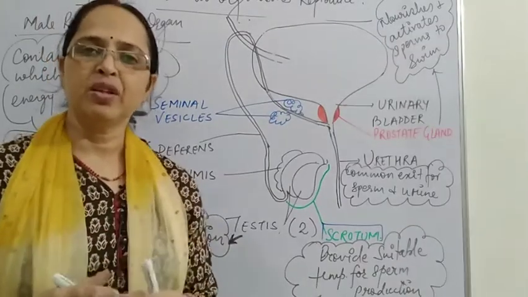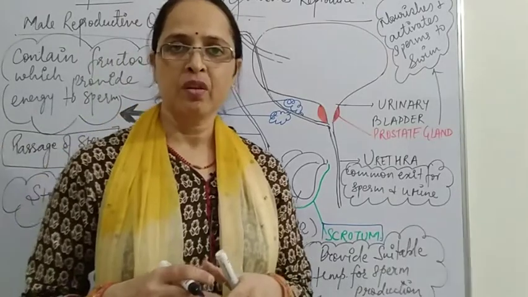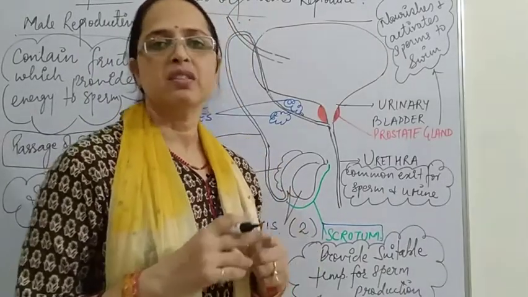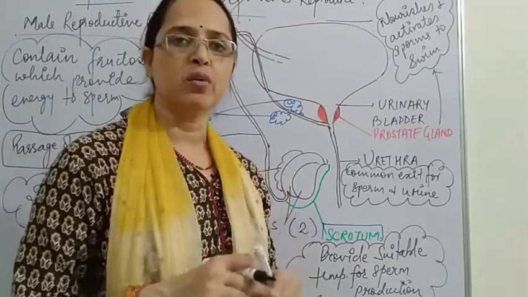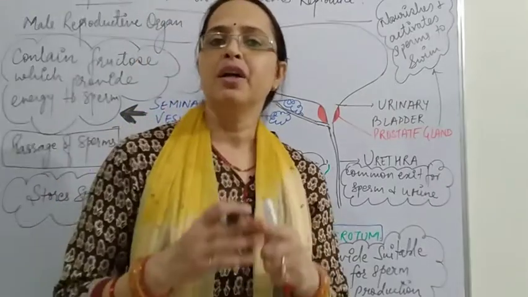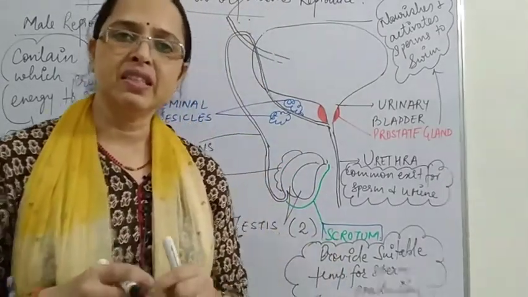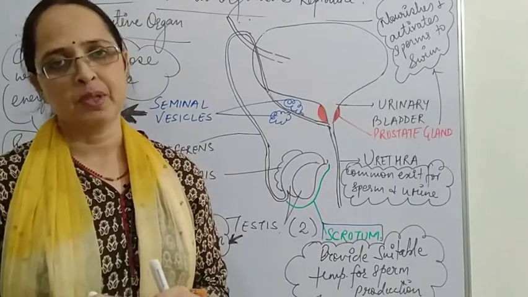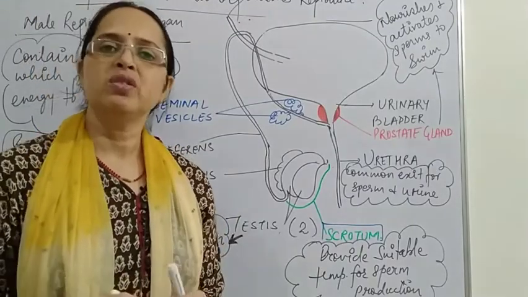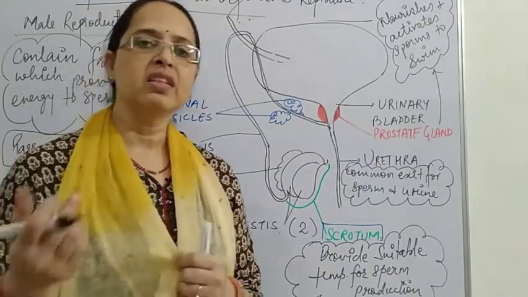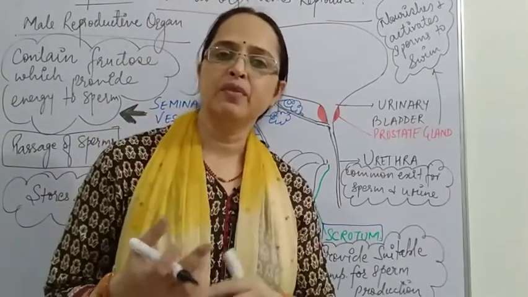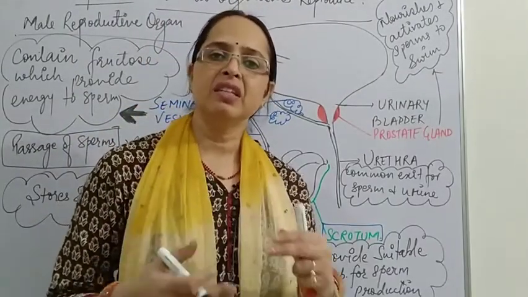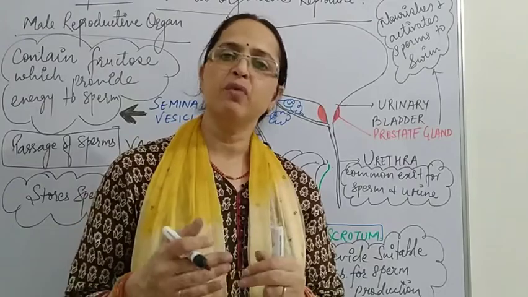Our body temperature is 37 degrees Celsius, and testes require about 34 to 35 degrees Celsius for the production of sperms. If the temperature increases beyond this, what will happen?